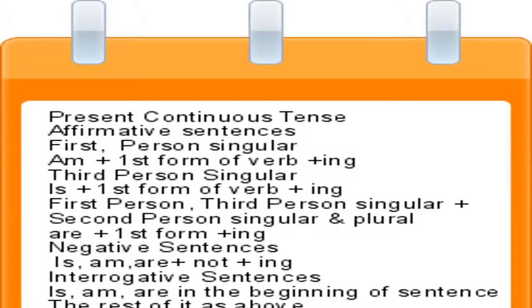Review of the tenses. Present continuous tense. Affirmative sentences: first person singular, am plus first form of verb plus ing. Third person singular, is plus first form of verb plus ing. First person plural, second person singular and plural, and third person plural, are and the first form of verb and ing are used. In negative sentences, is, am, are and not and ing are used. In interrogative sentences, is, am and are come in the beginning of the sentence. The rest of it is the same.